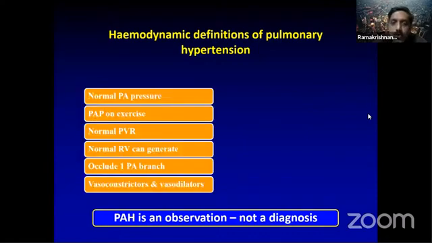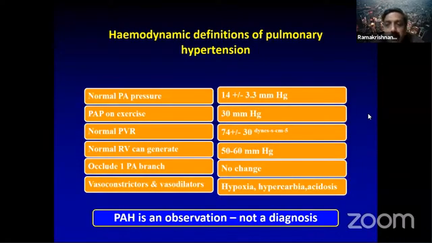So you should know what a normal PA pressure is. It is roughly around 14. Normally, PA pressure can increase up to 30 mmHg. This is a normal PVRI. A normal RV can generate easily, without failing, around 50 to 60 mmHg. And in the chronic stage, if the overload is gradually building up, it can still generate much more before it starts to fail. If you take away one lung, or even occlude one PA branch, no pressure changes happen. And you should be aware of what the vasoconstrictors and vasodilators of the pulmonary circuit are. This is something that all of you must be aware of.